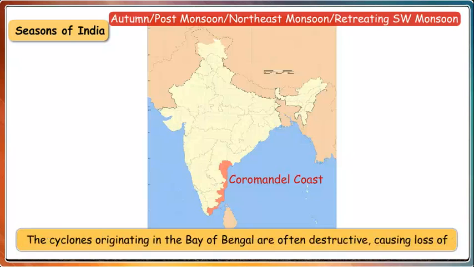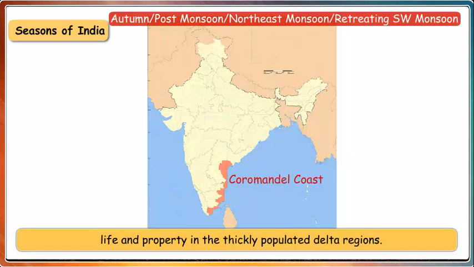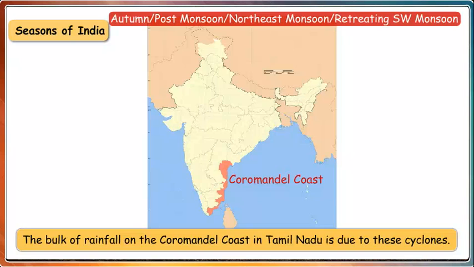The cyclones originating in the Bay of Bengal are often destructive, causing loss of life and property in the thickly populated delta regions. The bulk of rainfall on the Coromandel coast in Tamil Nadu is due to these cyclones.